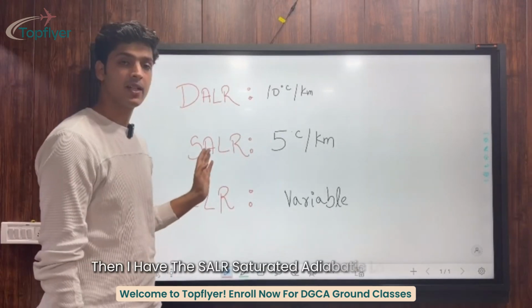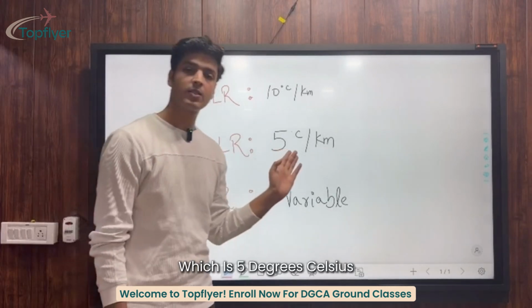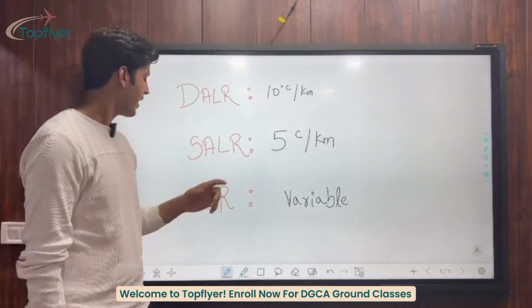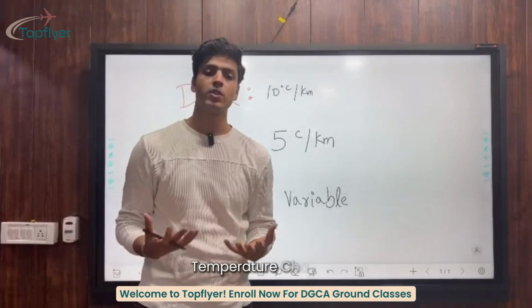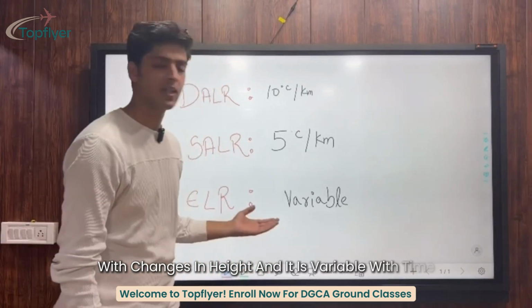Then I have the SALR, saturated adiabatic lapse rate, which is 5 degrees Celsius per kilometer. This is for the saturated air. And then we have the environmental lapse rate. That is basically how my environmental temperature changes with changes in height, and it is variable with time.